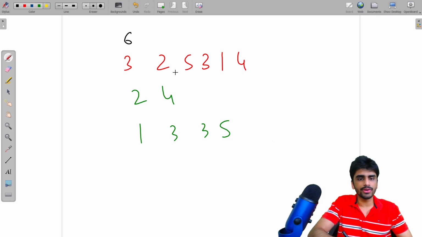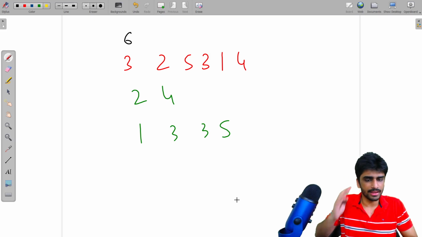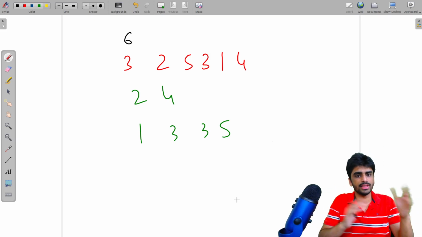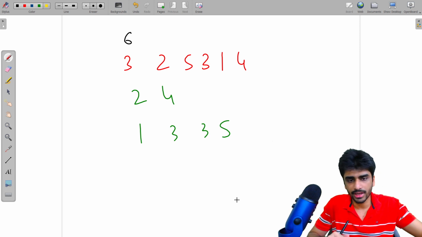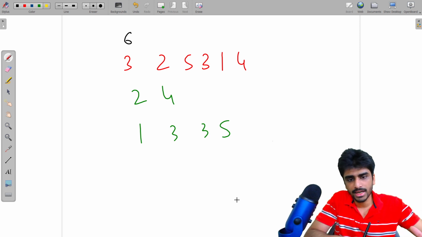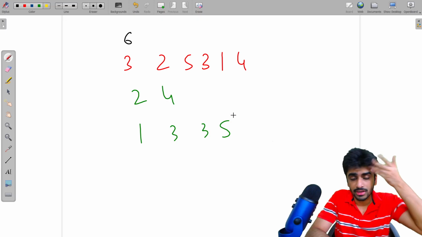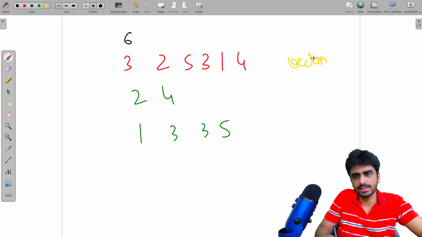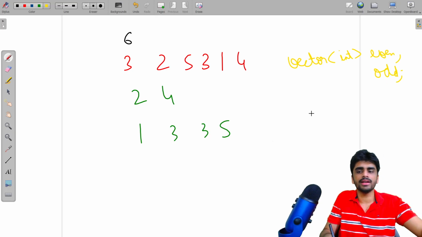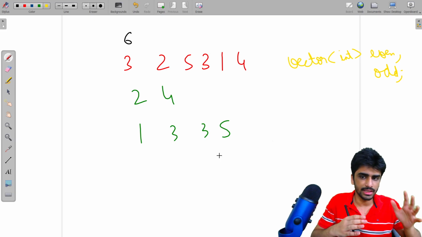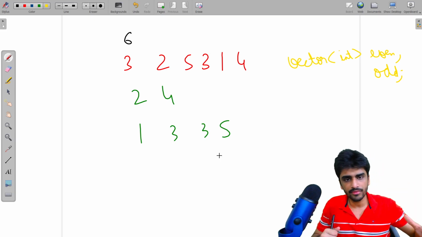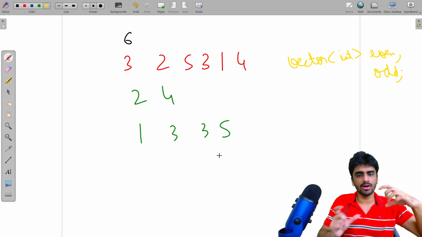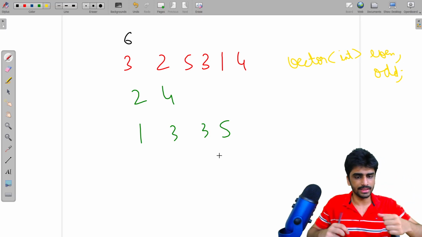So to do this, if you do it without vectors, first you will have to count how many even elements are there, how many odd elements are there, and then you will define two arrays and then put them there and sort them, and then sort them together. So you will have to do all this stuff, but with this it is easier. So here what we're doing is, we will just make two vectors. So we will have a vector int for even and another vector int for odd. All the even elements, we will push them back into the even vector, and all the odd elements, we will push them back into the odd vector, and then we will just treat them like normal arrays. So we can sort both of them and print them.